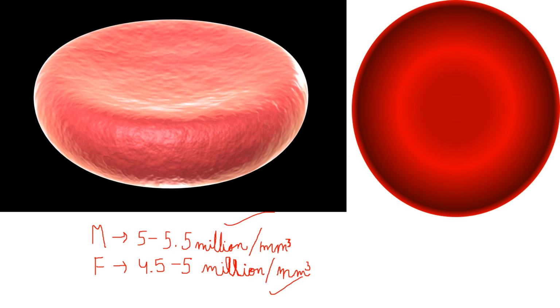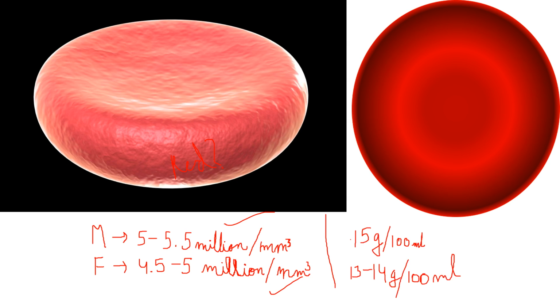And now, why are RBCs red in color? Because they contain a red colored pigment, which is hemoglobin. So now, what is hemoglobin? Hemoglobin is just a red colored pigment which helps RBCs in the transportation of these respiratory gases. And there is also a difference in the quantity of hemoglobin in males and females.